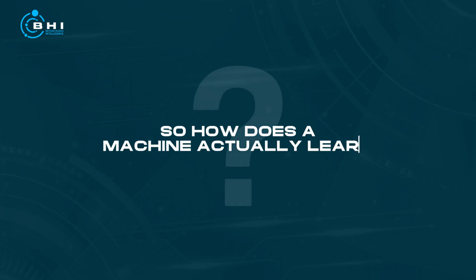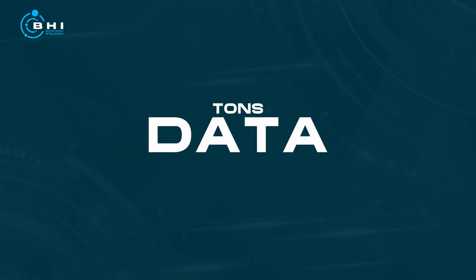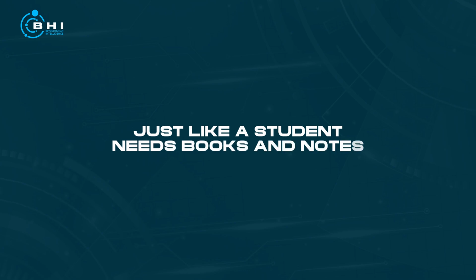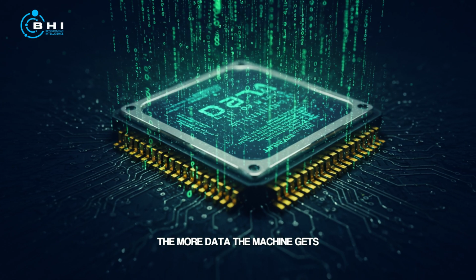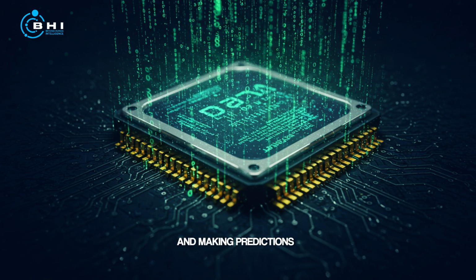So how does a machine actually learn? You need tons of data to train it, just like a student needs books and notes. The more data the machine gets, the better it gets at recognizing patterns and making predictions.